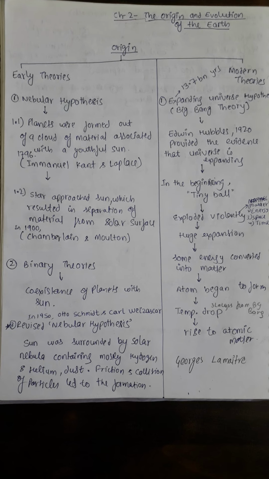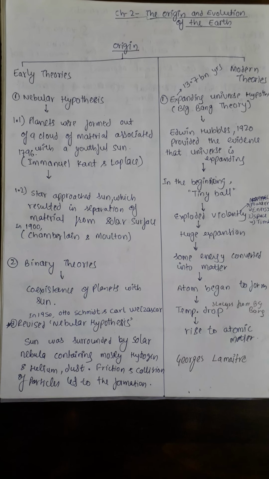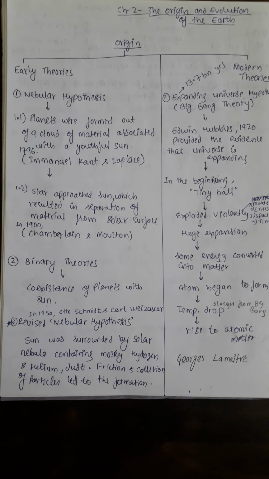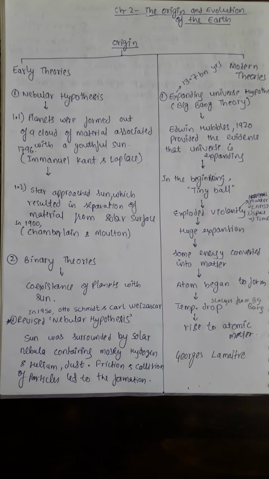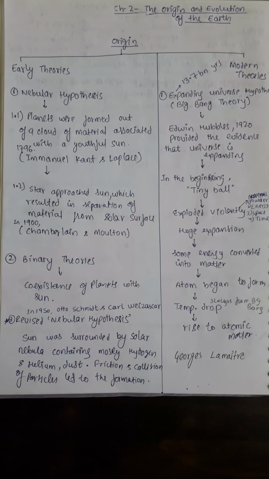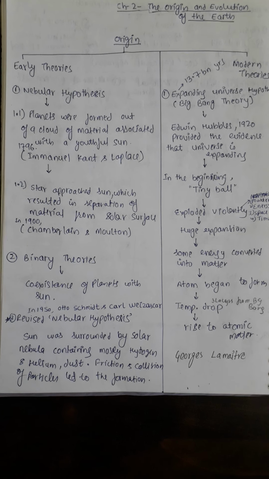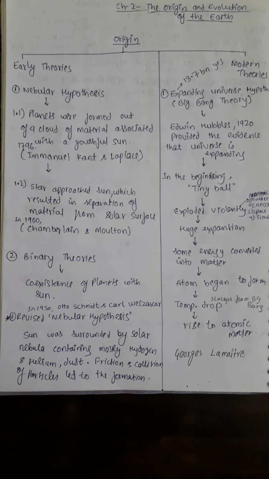These are different theories given by scientists who have given different perspectives and different reasons on how the universe formed. Universe कैसे बना है, that they have shown according to their studies, and the first we study is the early theories. Early theories में first is nebular